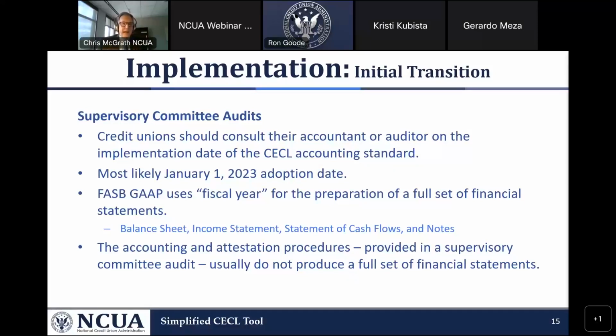So while FASB GAAP uses fiscal year, the idea is that it's for the preparation of a full set of financial statements, the balance sheet, the income statement, statement of cash flow, and notes. However, some credit unions may not be getting this full level of service, or may be doing what's required under our regs as the minimum procedures. And this may not set the precedent for a fiscal year that is other than a calendar year. Long and short, there needs to be a precedent set of preparing financial statements, the balance sheet, the income statement, the statement of cash flow, and notes for a year that's not a calendar year.